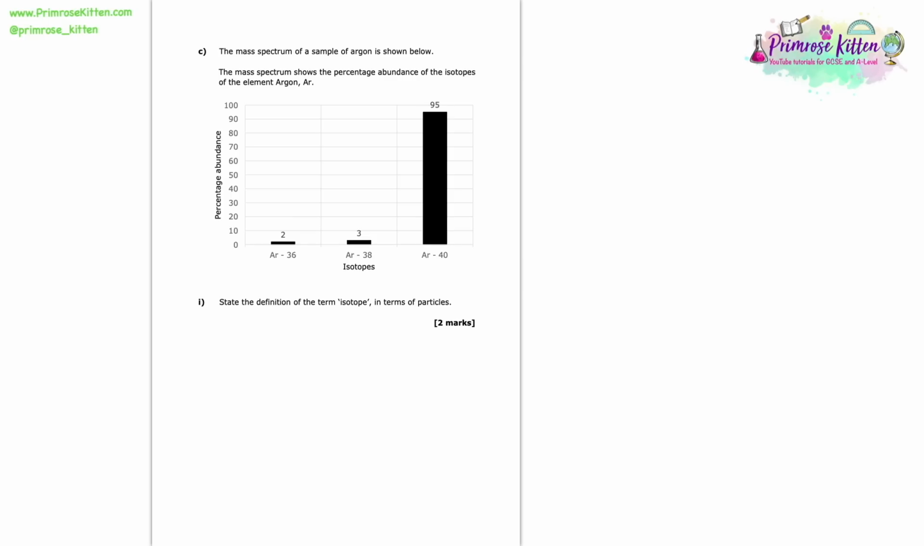So here we're given the mass spectrum of a sample of argon as shown below. The mass spectrum shows the percentage abundance of the isotopes of the element argon, Ar. So here we're asked to state the definition of the term isotope in terms of particles. Now this is actually such an important definition for GCSE chemistry and also moving on to A-level chemistry in the future. They love this definition.